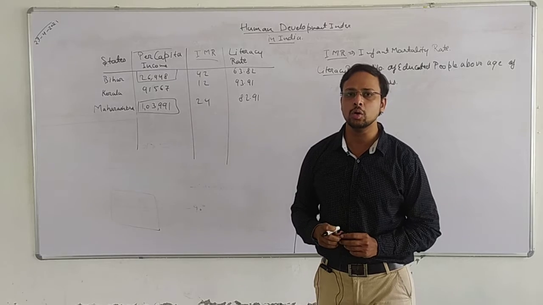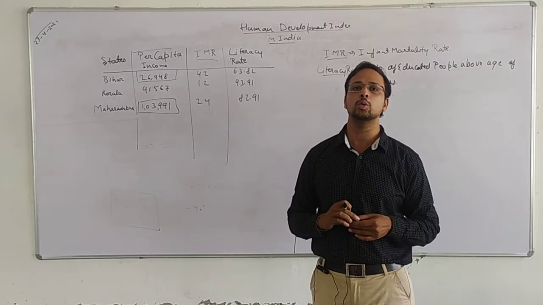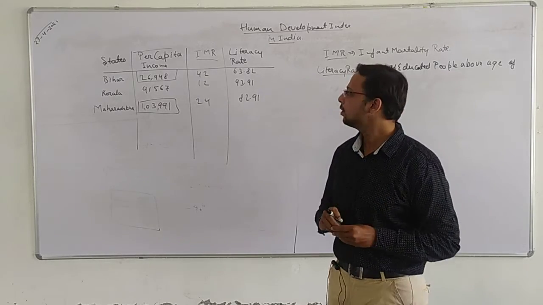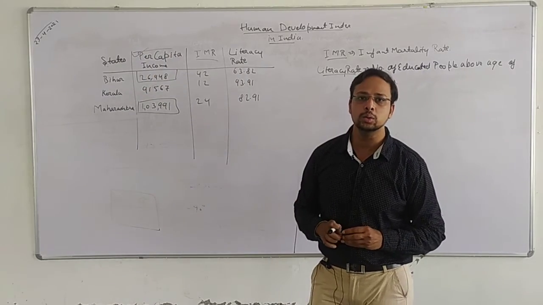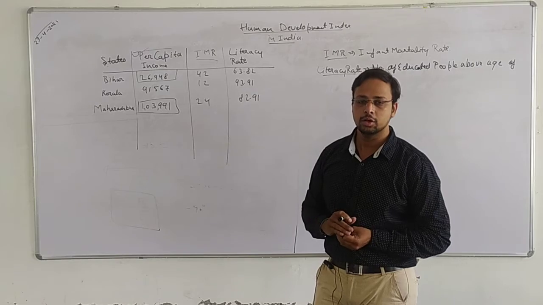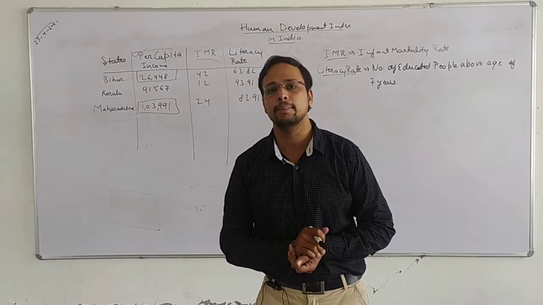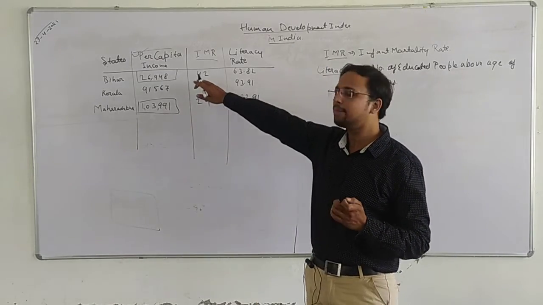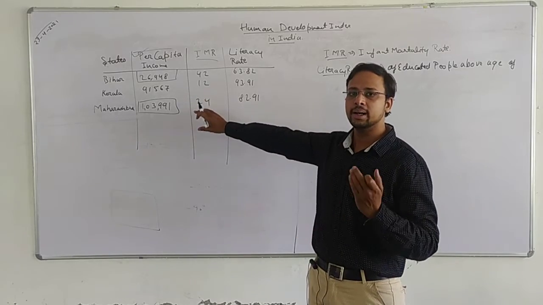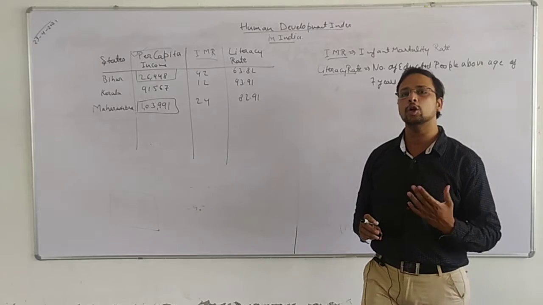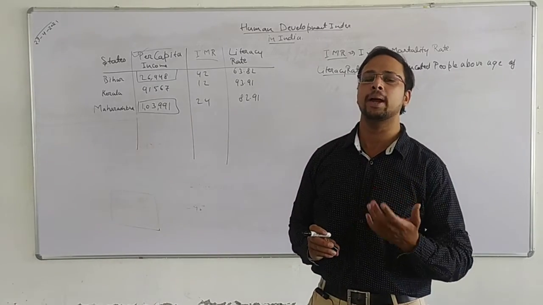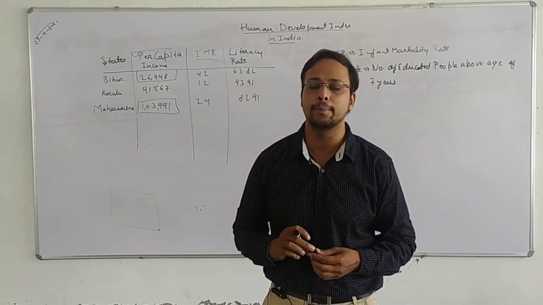So we come to a conclusion that per capita income alone is not the parameter to measure development. Per capita income is a parameter, but there are other parameters also.